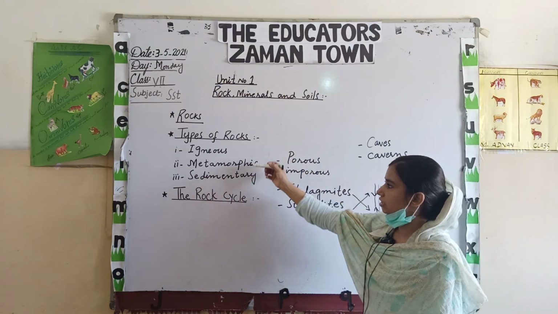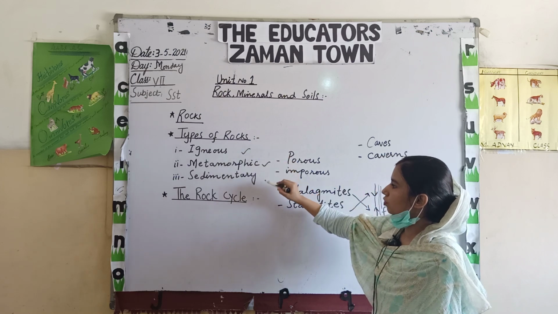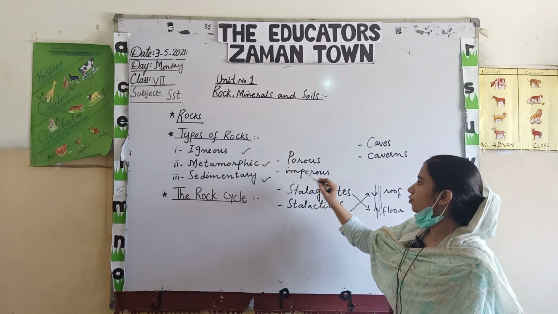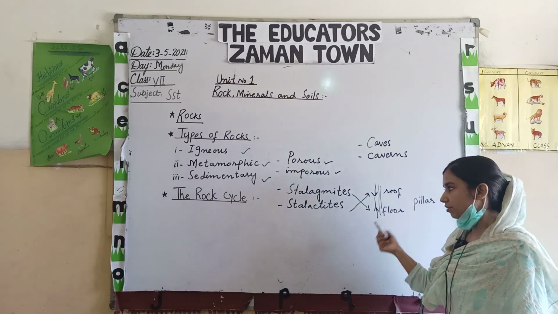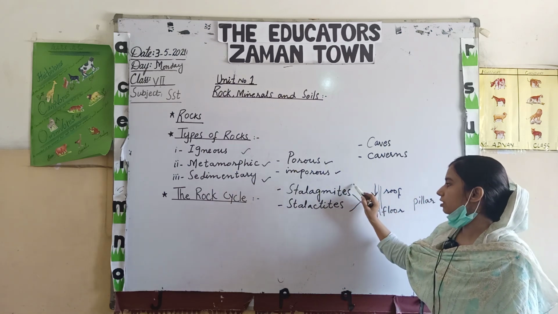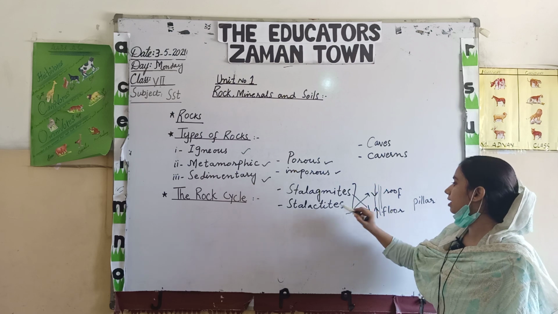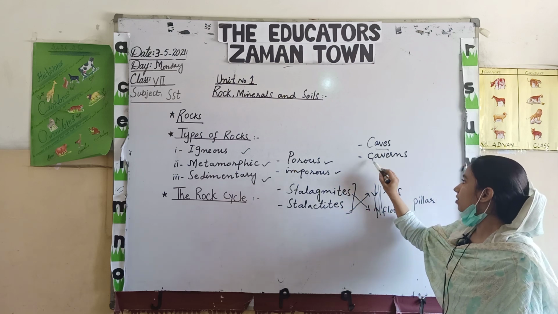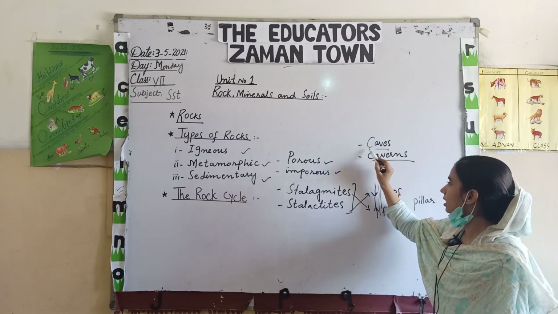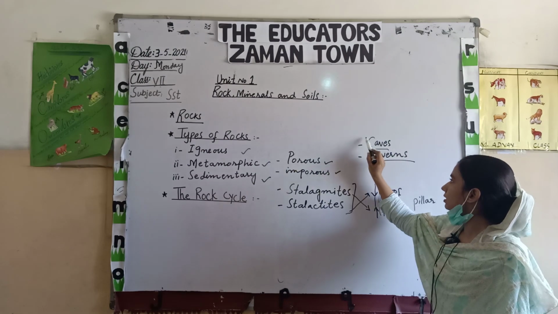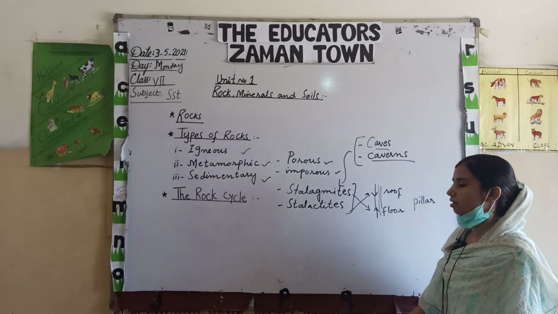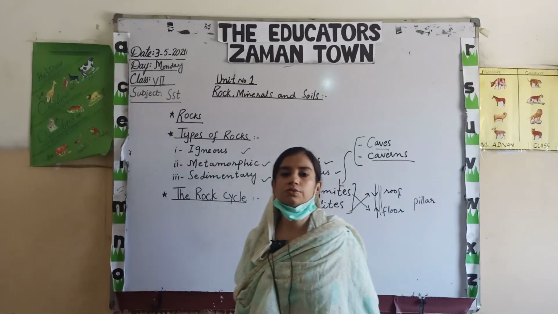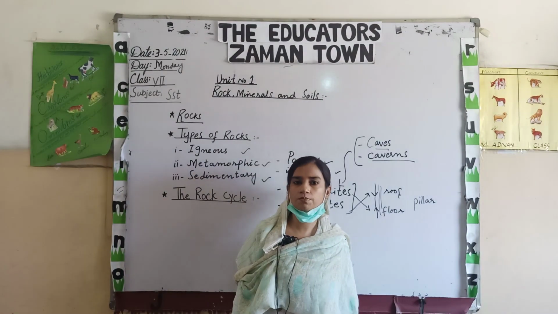There are some differences between igneous rocks, metamorphic rocks and sedimentary rocks. Then you should know about the porous and imporous. You should have a question like what is the difference between stalagmites and stalactites. Then caves and caverns, you must know the terms caves and caverns, because they are directly related with the stalagmites and stalactites. Okay, this was our lecture from chapter number 1.